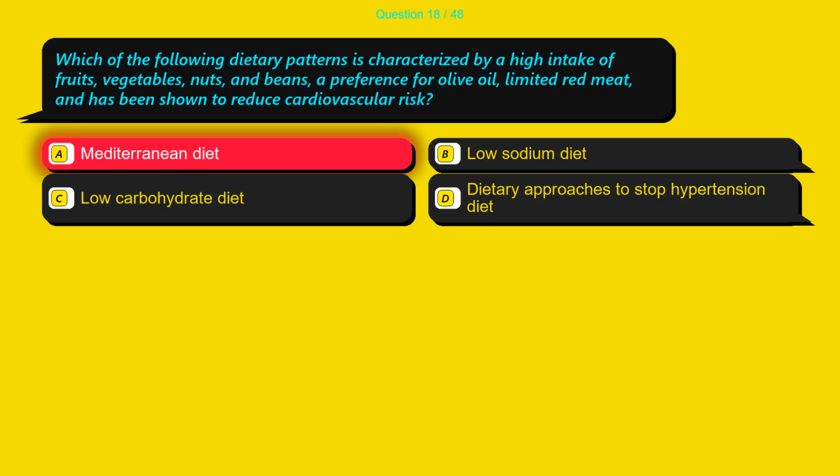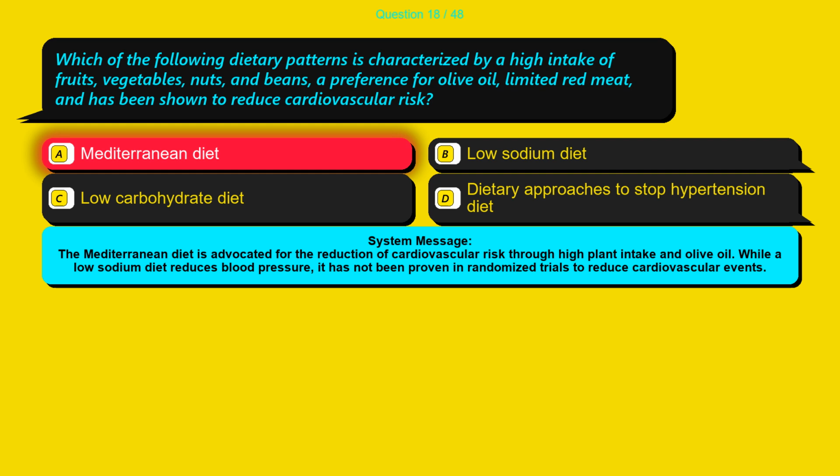The correct answer is option A, Mediterranean diet. The Mediterranean diet is advocated for the reduction of cardiovascular risk through high plant intake and olive oil. While a low-sodium diet reduces blood pressure, it has not been proven in randomized trials to reduce cardiovascular events.